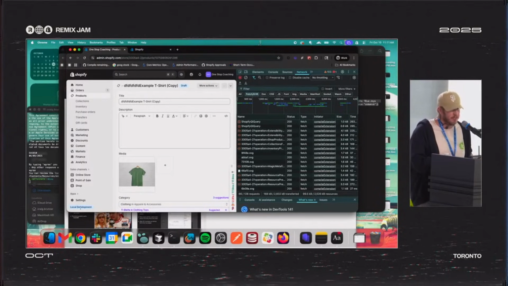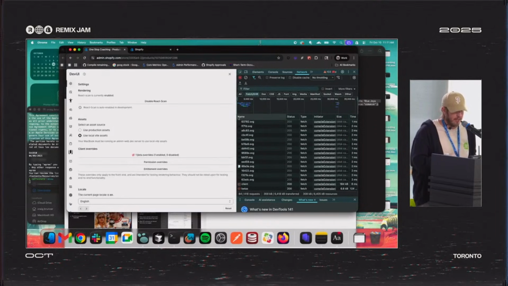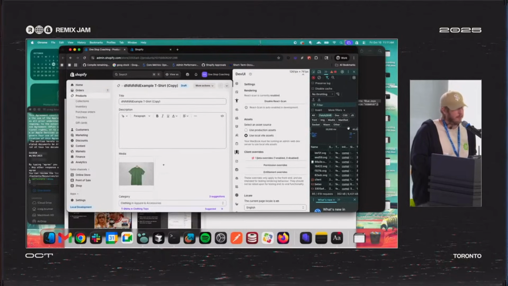I'm actually running a local dev server right here against prod. So this is all served from my local machine. You can see this cool little local development. If you work here, you can get access to that. This is our dev UI tab, which gives us all sorts of crazy stuff we can do with the dev. That's a whole other talk if you want to talk about that.